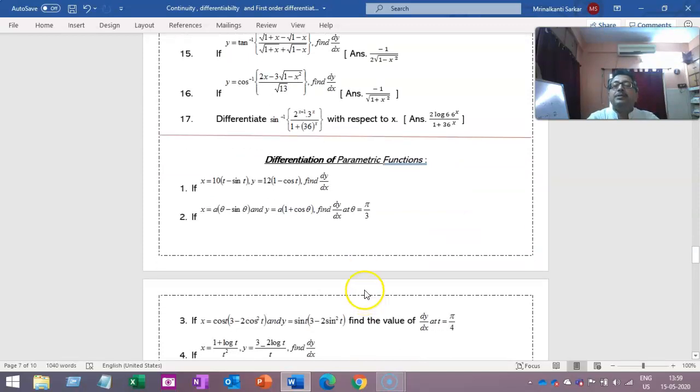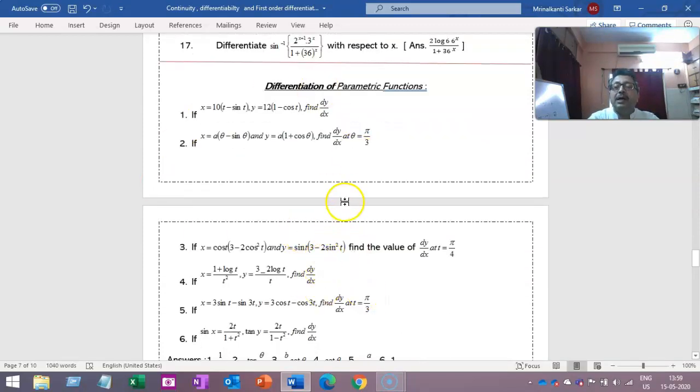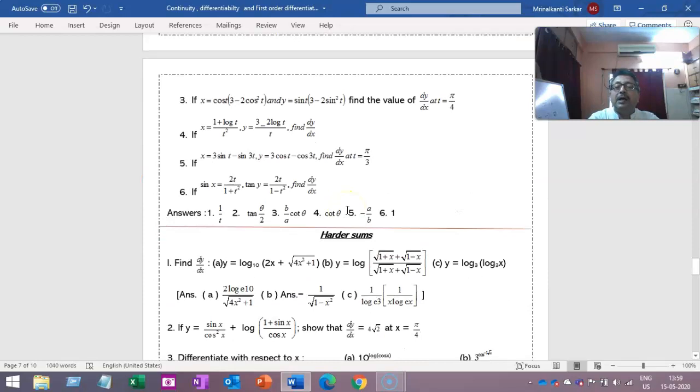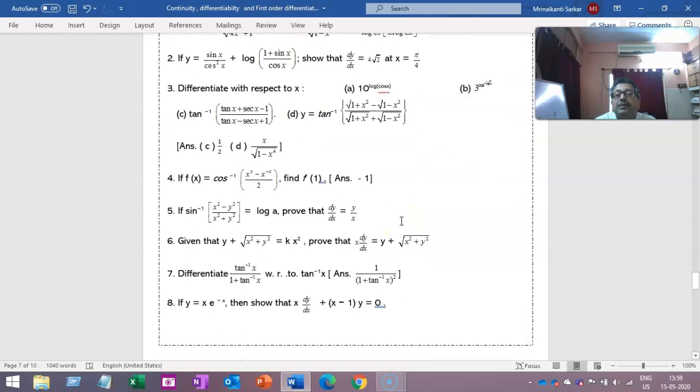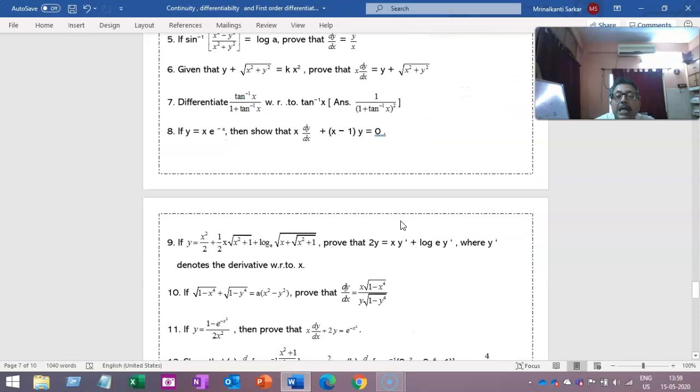Now differentiation of parametric functions. These are mostly done from your textbook and done in class. You must practice, but don't submit. Answers are given for those sums, so when we ask, you will submit the page. Okay. These questions also, we have given the answers. You will just differentiate and check whether the answer given is correct or not.